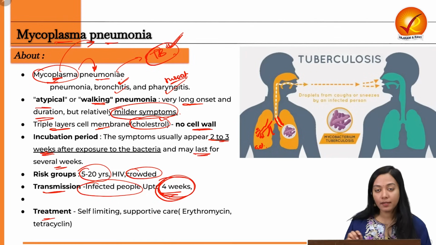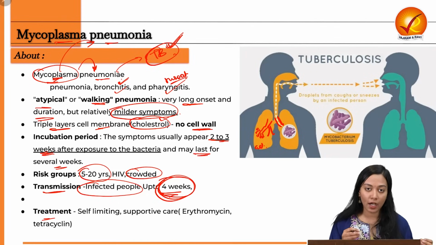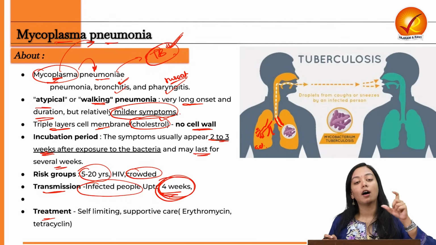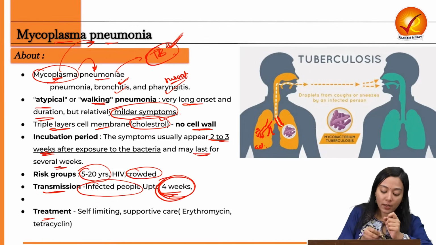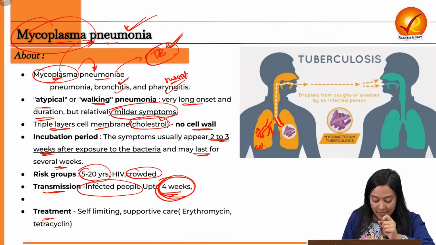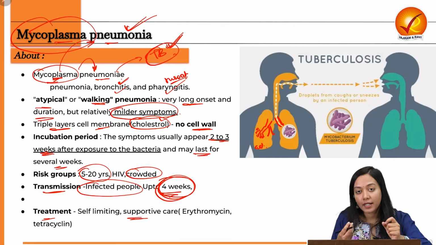Now, what is the treatment? The first and foremost thing is that it is a self-limiting bacteria, which means it will die on its own after some time. There is no vaccine as such for this. There is a vaccine for pneumonia, which is also included in Indradhanush, but there is no particular vaccine for Mycoplasma, while there is a vaccine for pneumonia. Next, you need to provide supportive care in the form of antibiotic therapy. Antibiotics like azithromycin can be administered, and fluid therapy can be given so that the body